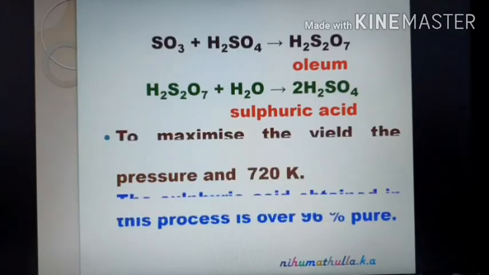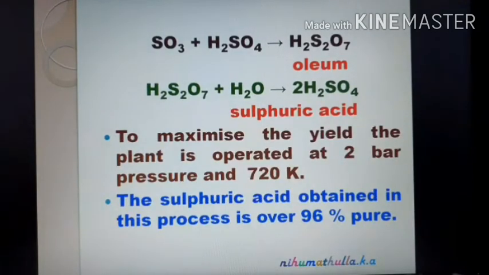To get maximum yield, the contact process is operated at 2 bar pressure and 720 Kelvin. The sulfuric acid obtained in this process is over 96% pure.